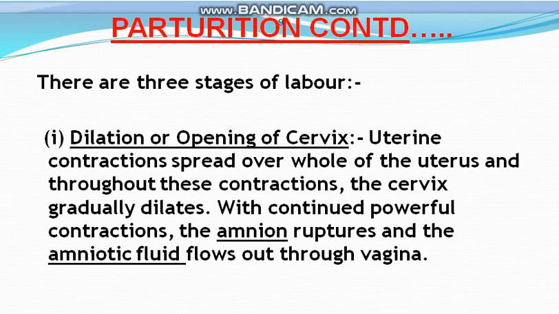Because of the continued powerful contractions of the uterus, the amnion ruptures, means it breaks. And you know that inside the amnion, between the fetus or the embryo and the amnion, there is an amniotic cavity which is filled with amniotic fluid. So when the amnion ruptures, amniotic fluid flows out through the vagina and comes out of the body of the female.